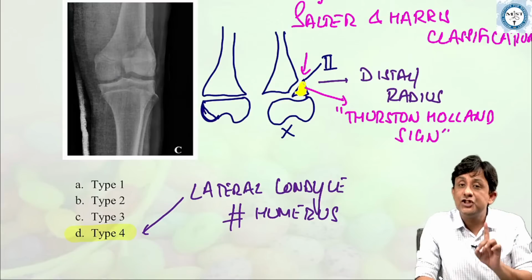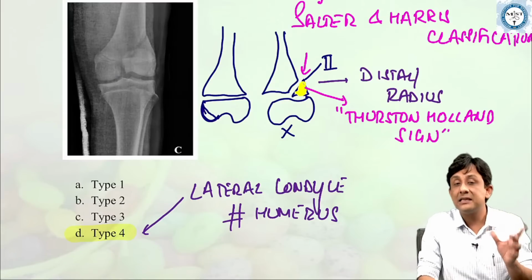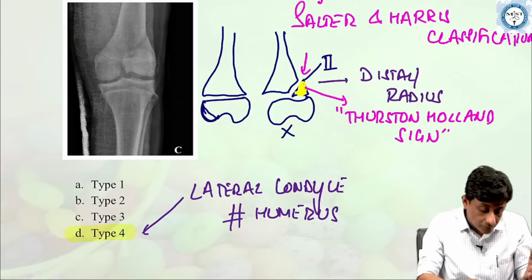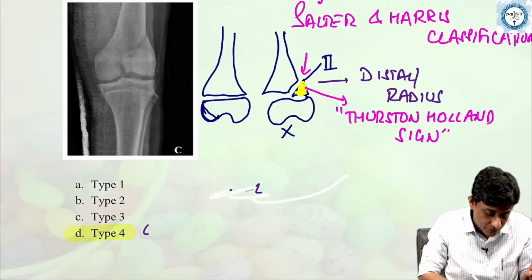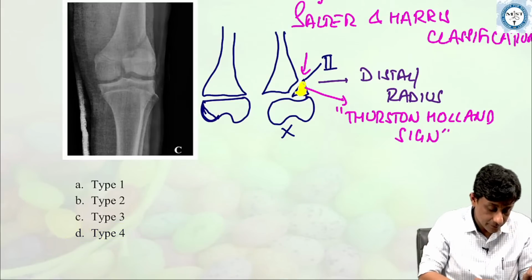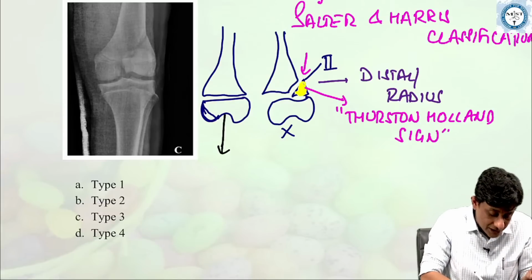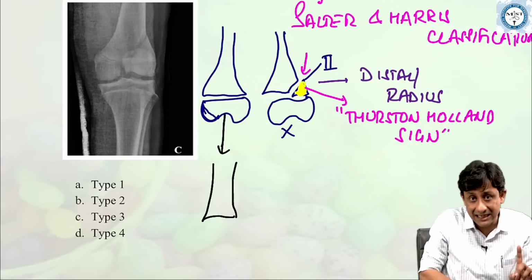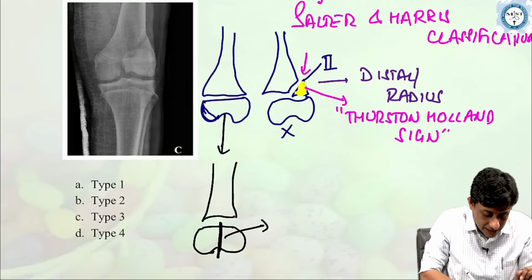Type 3 is just the fracture or involvement of epiphysis and the growth plate, but not the metaphysis. If you want to look at how type 3 looks, you will have the femur which will be exactly the same, and you will have a fracture of the epiphysis.